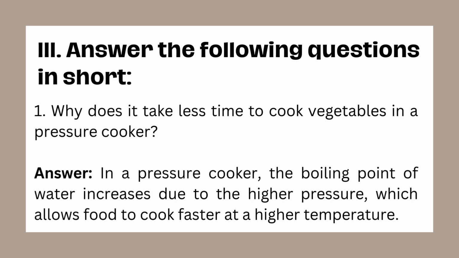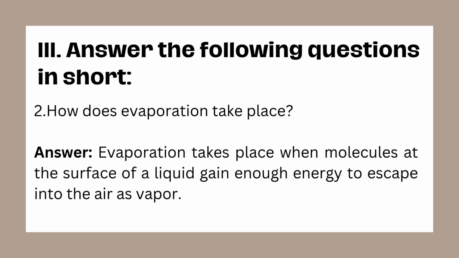Question 1. Why does it take less time to cook vegetables in a pressure cooker? Answer. In a pressure cooker, the boiling point of water increases due to the higher pressure, which allows food to cook faster at a higher temperature. Explanation. The higher pressure inside the cooker raises the boiling point, meaning the water stays hotter, cooking the food more quickly. Question 2. How does evaporation take place? Answer. Evaporation occurs when molecules at the surface of a liquid gain enough energy to escape into the air as vapor. Explanation. Evaporation is a surface phenomenon where the most energetic molecules at the liquid's surface overcome intermolecular forces and turn into gas.